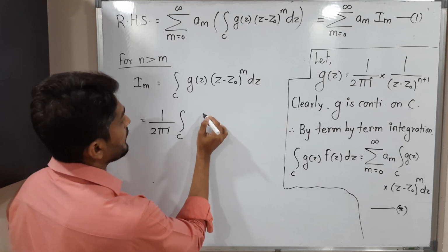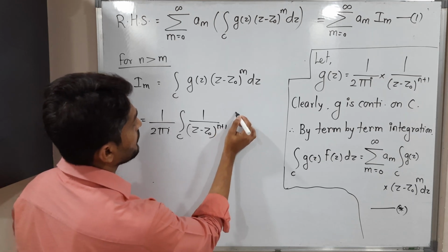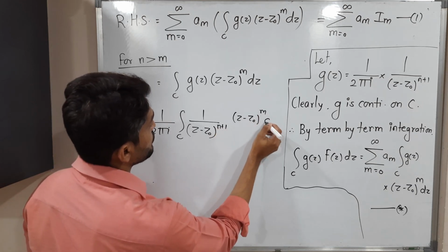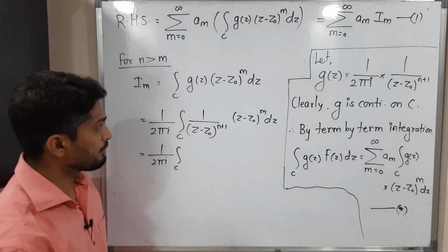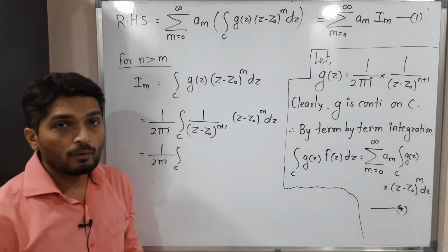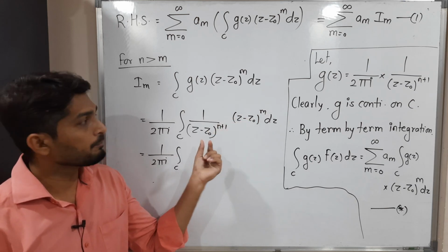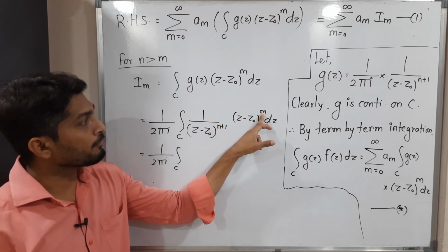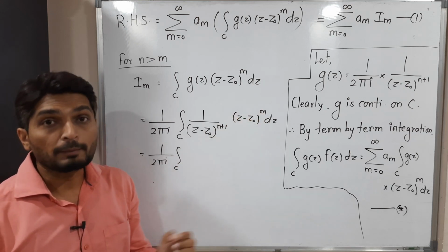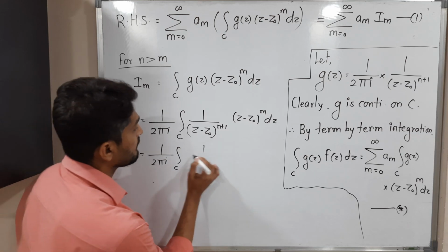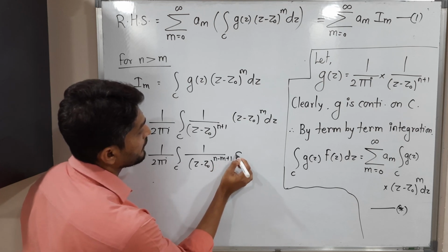Integration over C, so 1 upon (z minus z naught) raised to n plus 1, times (z minus z naught) raised to m. Let me write 1 upon 2 pi i, integration over C. Now n is greater than m, so the power of the denominator is greater than the power of the numerator. The brackets are the same, so let us shift this bracket to the denominator. The power will be negative, that means we will have minus m. So we will have (z minus z naught) raised to n minus m plus 1 dz.